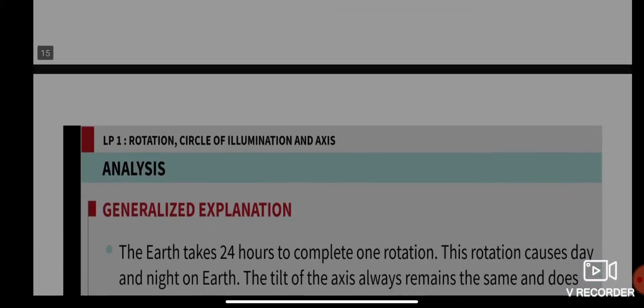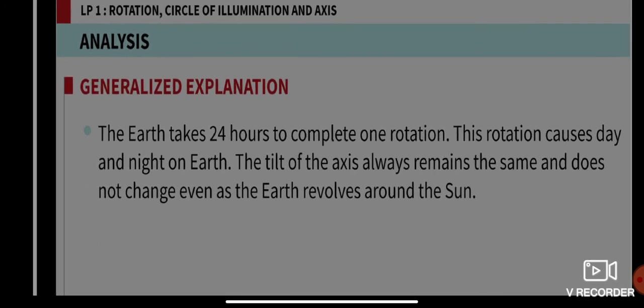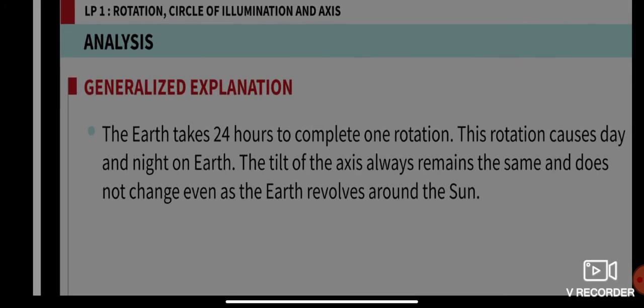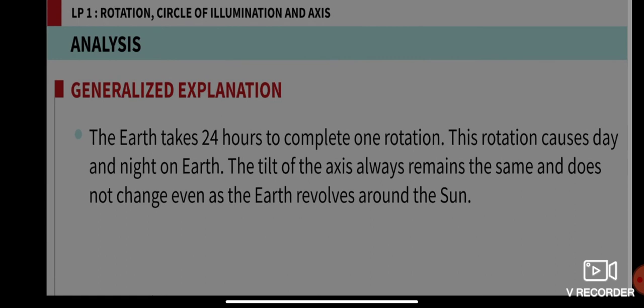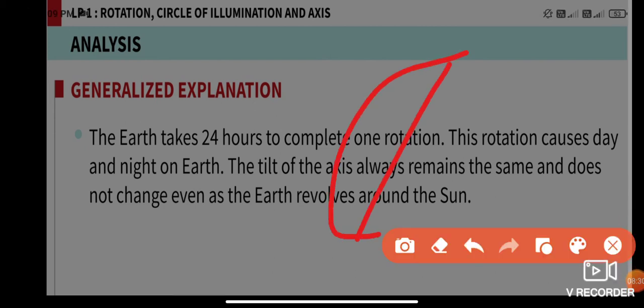The earth takes 24 hours to complete one rotation, that is one day. This rotation causes day and night on earth, and the tilt of the axis always remains the same and does not change even as the earth revolves around the sun.